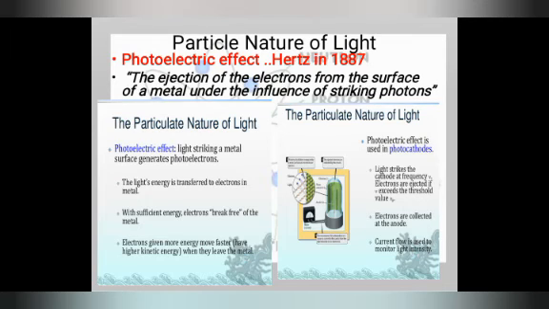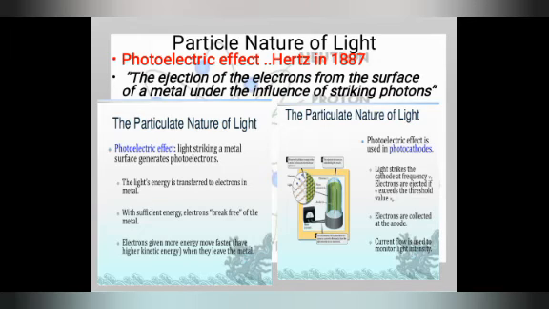Because of those electrons, we can see the light. Can you see the colorful things in a dark room or at night? No, because light is not falling on any object. The moment light falls on any object, it will emit some electrons from the surface of the metal under the influence of the striking photon, and we can see the light.